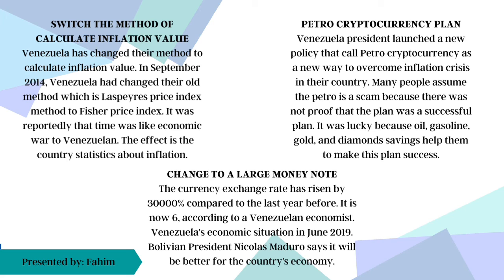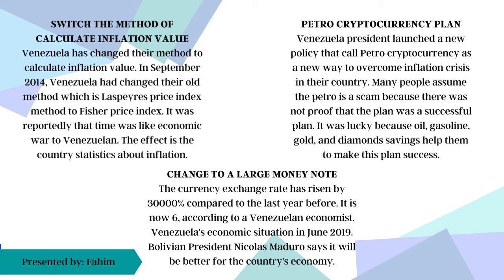However, the opposition party did not agree with the Venezuelan president's plan. This is because they declared that it would increase debt for a government craving money. In addition, many people assumed the petro was a scam because there was no proof that the plan was successful.